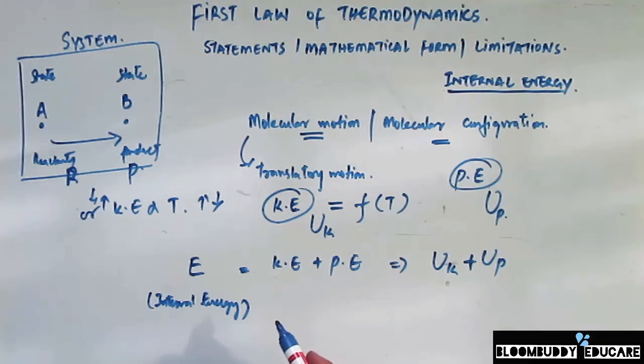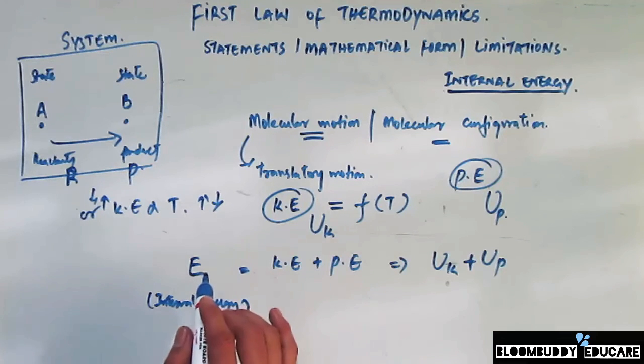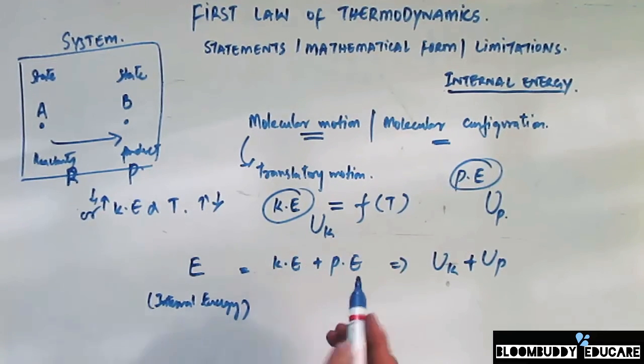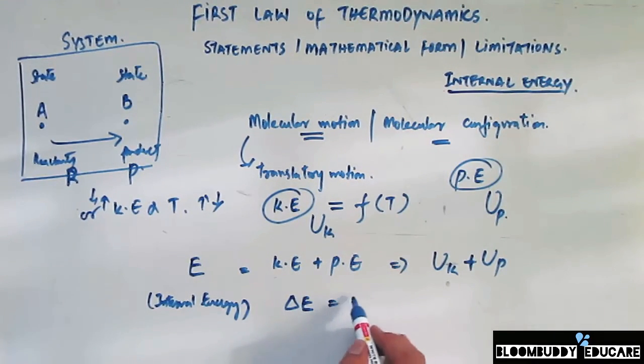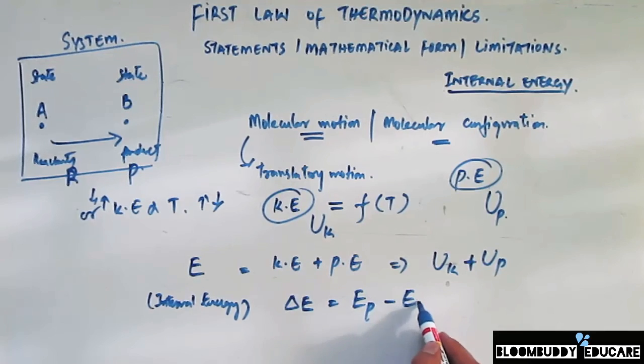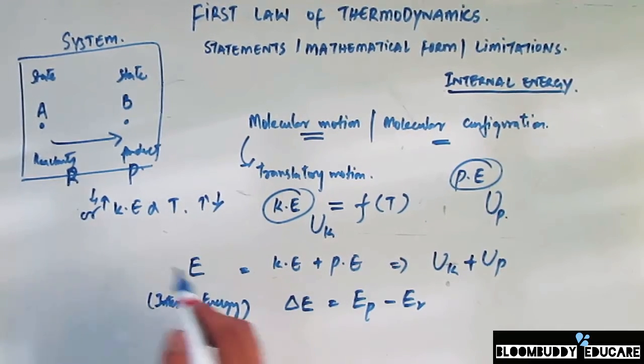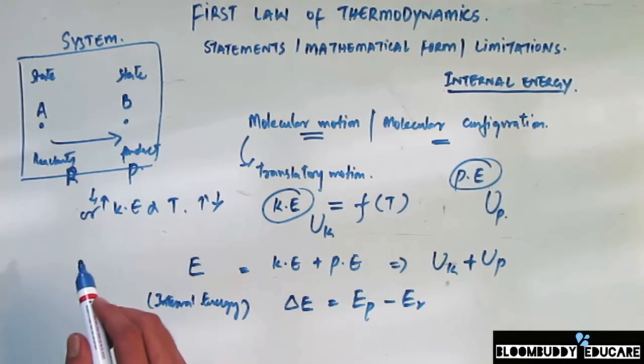So in that case, what happens is the change in the internal energy of the system is the difference in the internal energies of the products and the internal energies involved in the reactants itself. Okay, so we can say that the change in the internal energy, that is delta E, is always equal to the difference of the internal energy of the products and the reactants, where P and R are the products and the reactants.